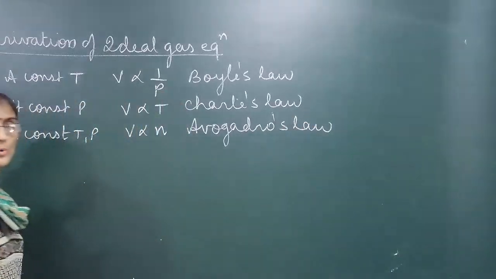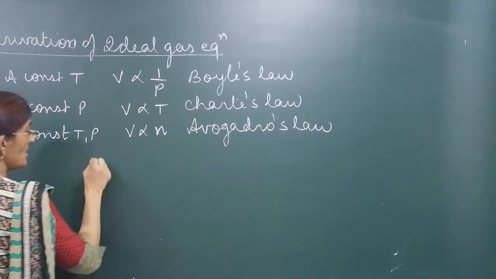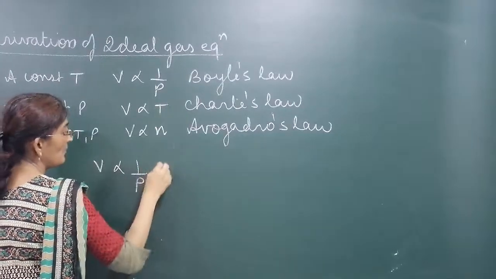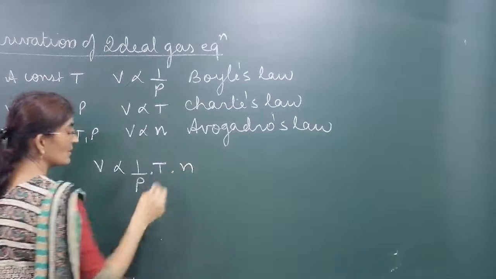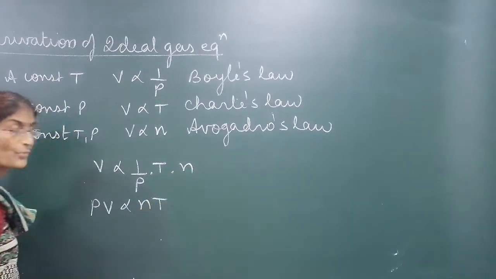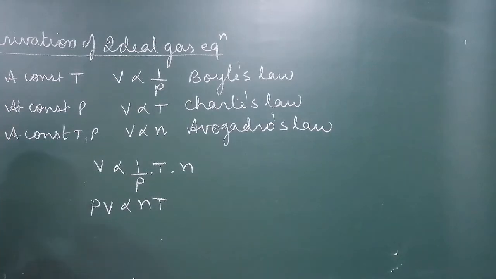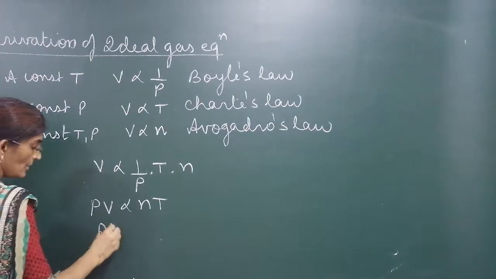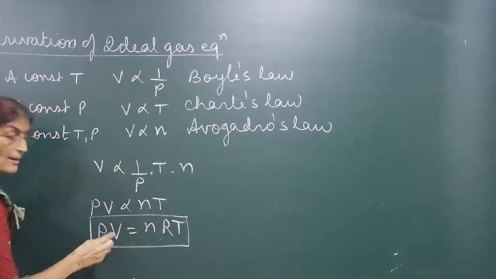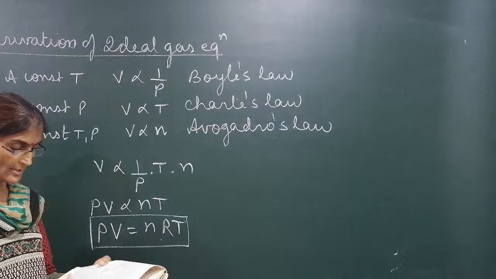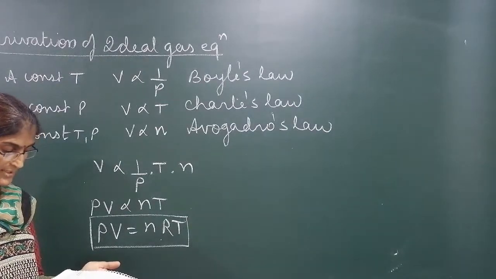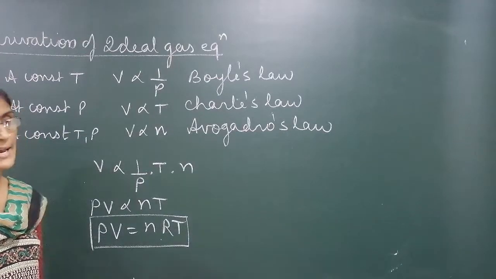Now from equation 1, 2 and 3, if we combine all three equations, V is proportional to 1 by P, T, N. Or we can write PV is proportional to NT. If you remove the proportionality sign, PV is equal to nRT. What is R? R is the gas constant, a proportionality constant. It is called universal gas constant, and this equation is called the ideal gas equation.